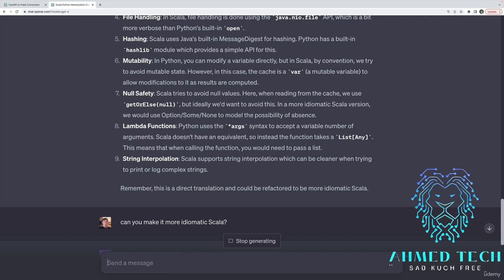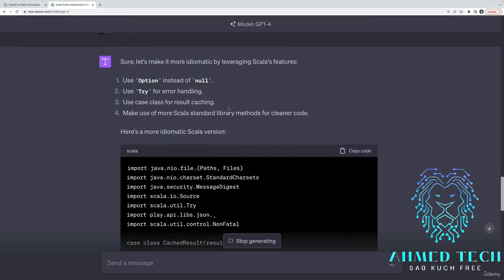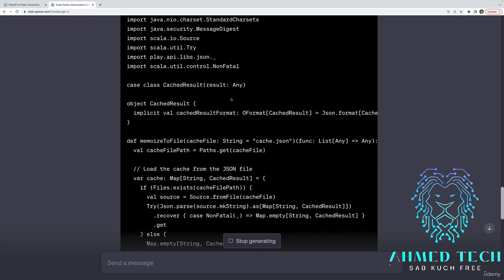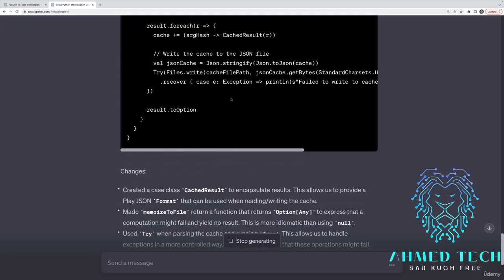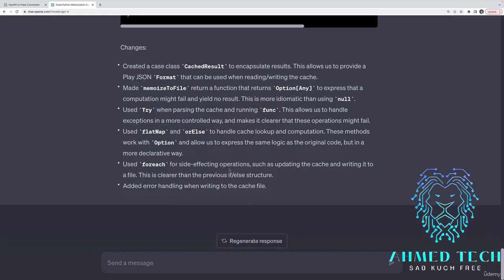And this is something I truly have been doing just on my own as I'm trying to learn a language. It's one thing to write a function yourself and rewrite it line by line, keeping it exactly the same from JavaScript to Python, Python to Scala, whatever. It's another to then ask ChatGPT to make it more Pythonic or more Scala-ish or more JavaScript-ish. And so it suggests some improvements to leverage some of Scala's features. And there we are. Here's our better results. Now, I'm not going to run this. I'm not going to bore you with Scala, but it shows me a list of changes and an explanation as to why one result is more idiomatic Scala versus the initial.